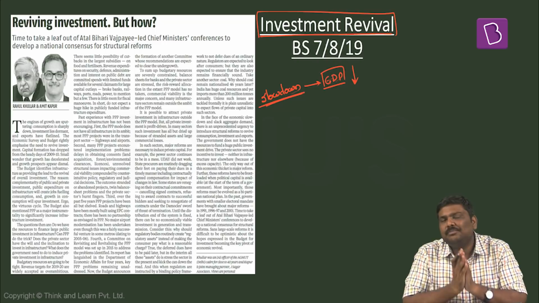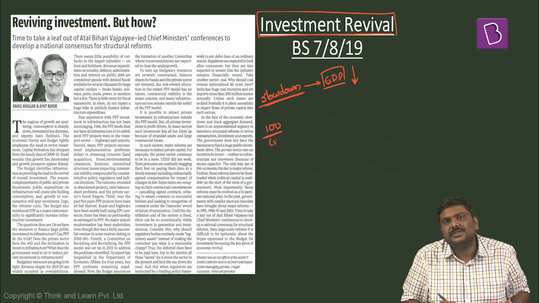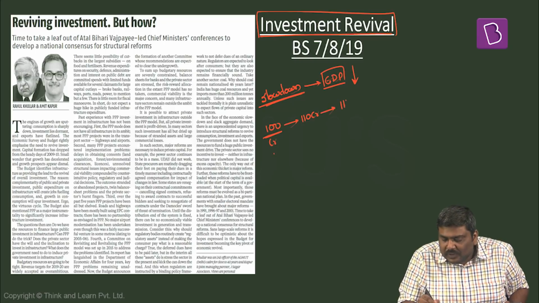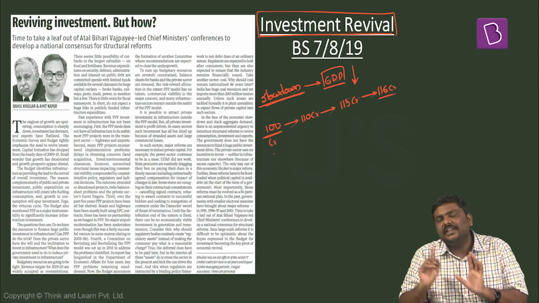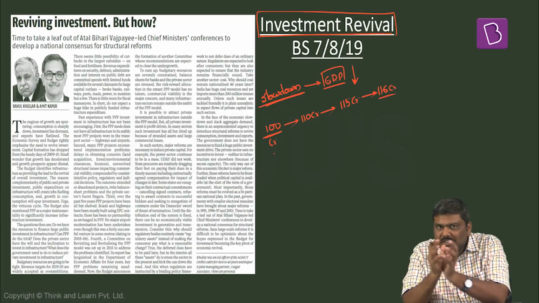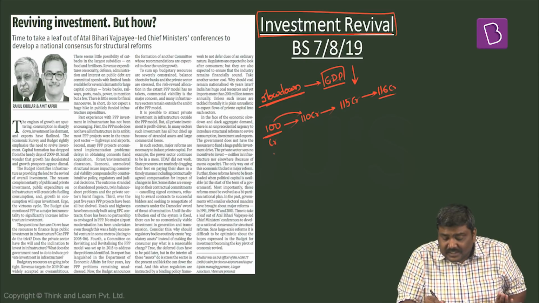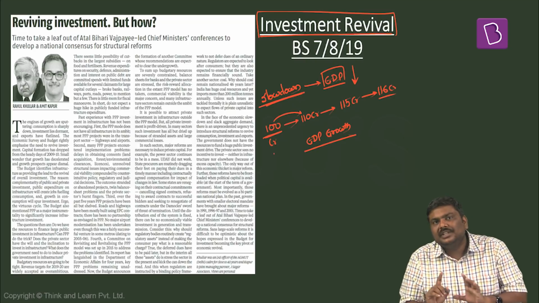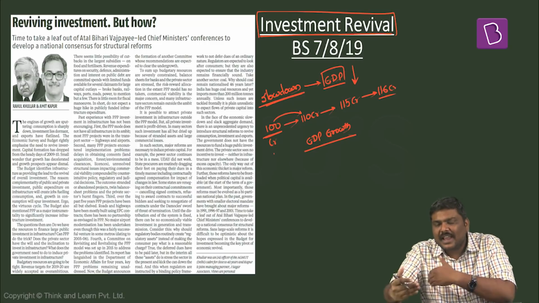If I want to give you an example, very simple example, let's say hypothetically the GDP of India is 100 crore rupees. It will increase from one financial year to the next financial year to 110 crore rupees, to 115 crore rupees, to 116 crore rupees in the next financial years, like this. If I move from one financial year to the next financial year, yes, there has been increase in the GDP, which means there is a GDP growth or positive GDP growth. But the growth rate that you will calculate from one financial year to the next financial year is actually on the decline.